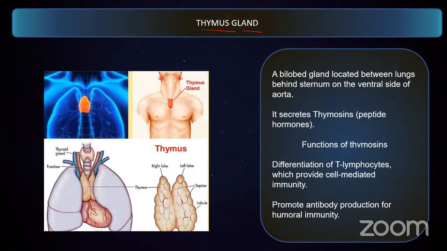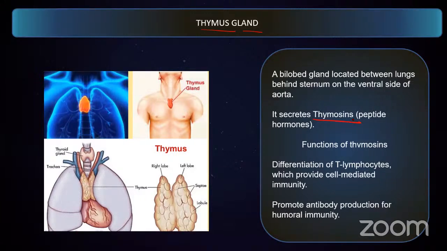Now, what is thymus? Thymus is a bilobed gland that is located just above your heart and below your sternum, that is the breastbone, on the ventral side. The role of this thymus gland is to produce a hormone called thymosin. So it is a peptide hormone. What is the function of this thymosin?